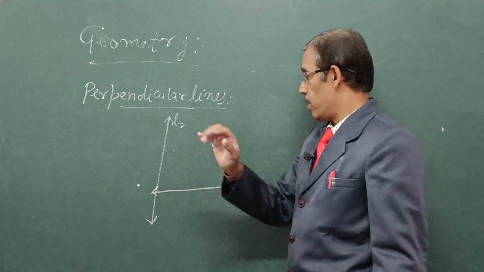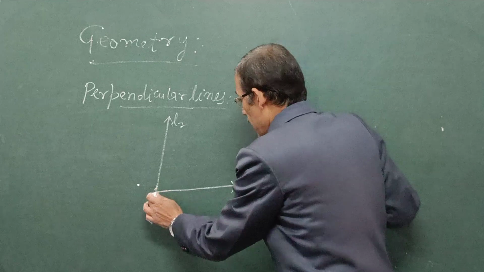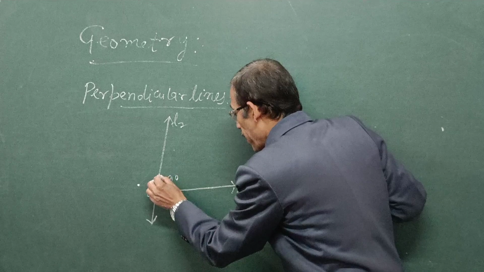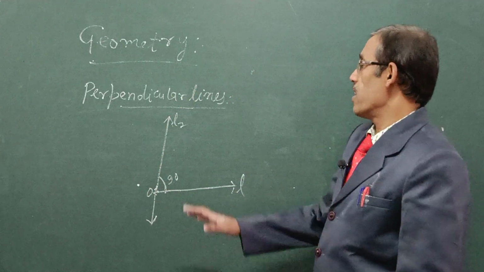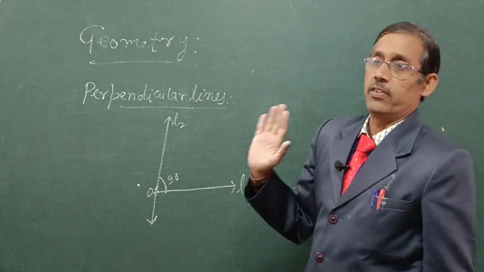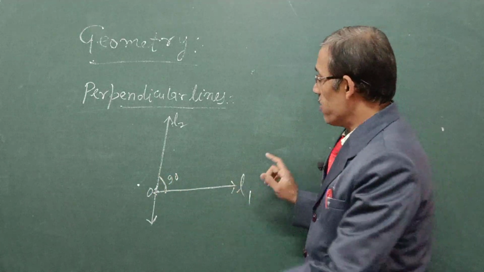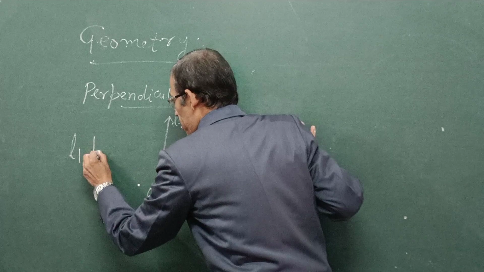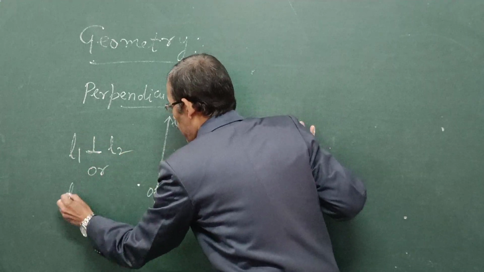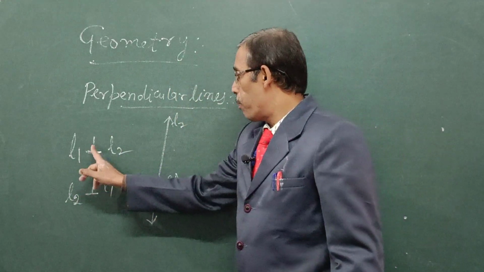Here see that in this figure L1 and L2 intersect each other at a point O, making a right angle, an angle of 90 degrees. Then we can say that these two lines L1 and L2 are perpendicular lines. And we read L1 is perpendicular to L2, or you can say that L2 is perpendicular to L1, using the symbol of perpendicular.